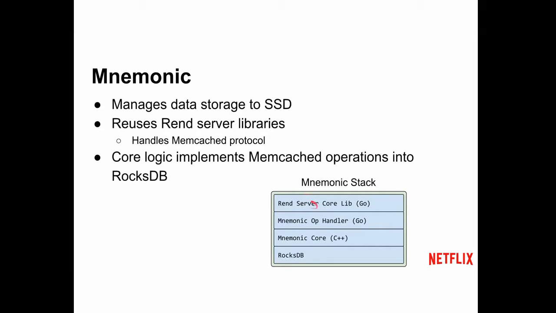Anyway, it reuses a lot of the Rend code. So this is the important part. This is why I said it's important that it's broken up into a bunch of libraries, because it's using that here. But then there's another handler in the back end that actually is just a thin wrapper around this C++ library, which is using RocksDB underneath to do the actual storage on disk.